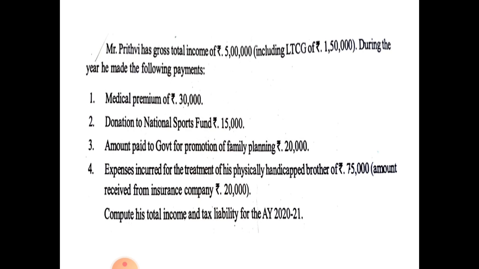Go through this problem. Mr. Prithvi has gross total income of rupees 5 lakhs including long term capital gain of rupees 1,50,000.